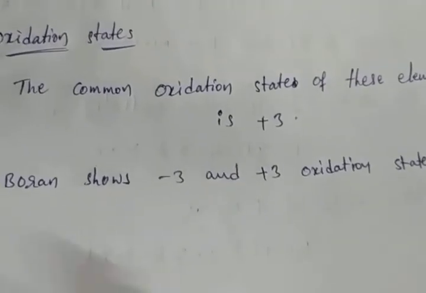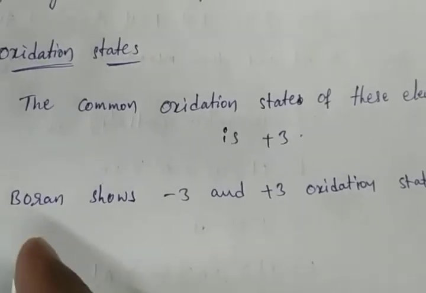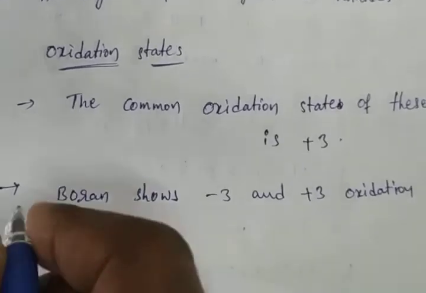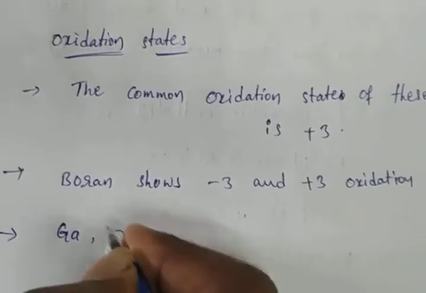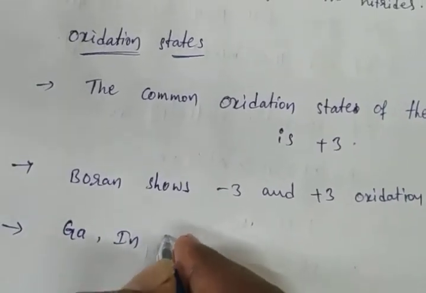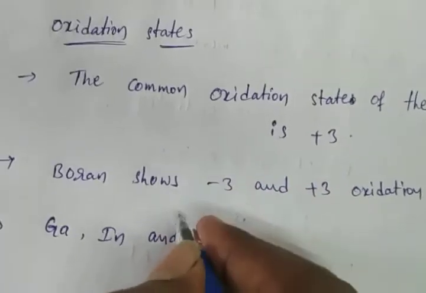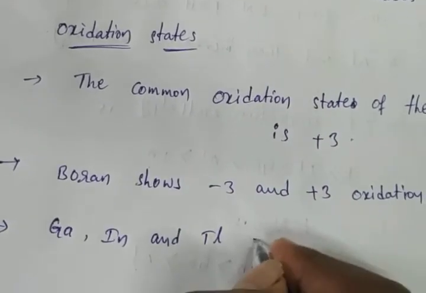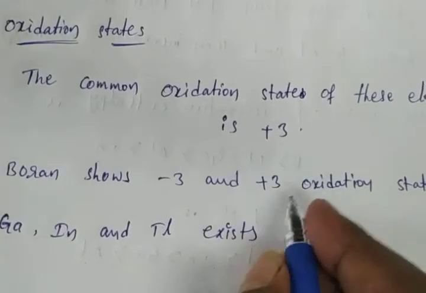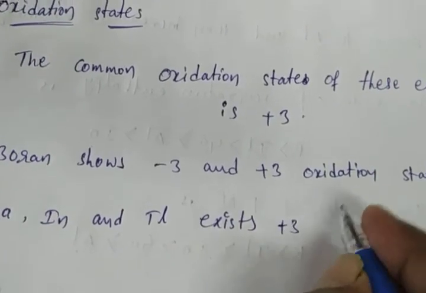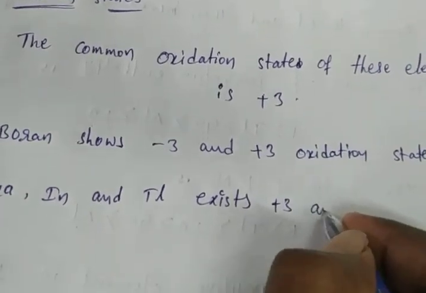+3 oxidation state. And next point, gallium, indium and thallium exist in +3 and +1 oxidation states.